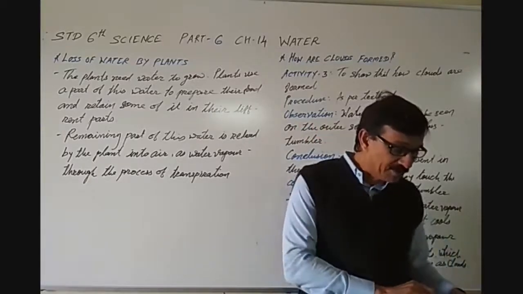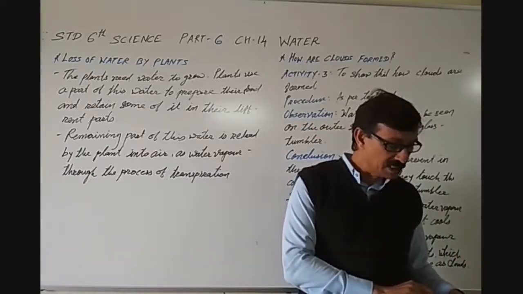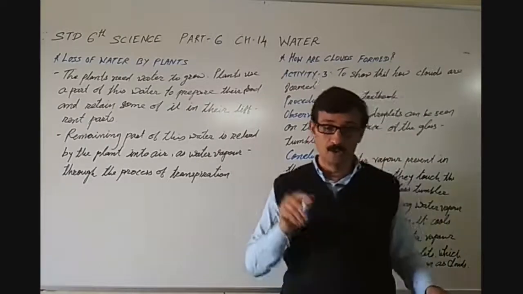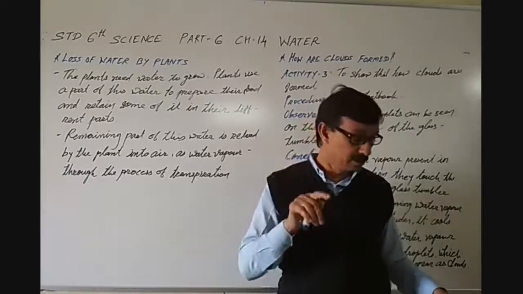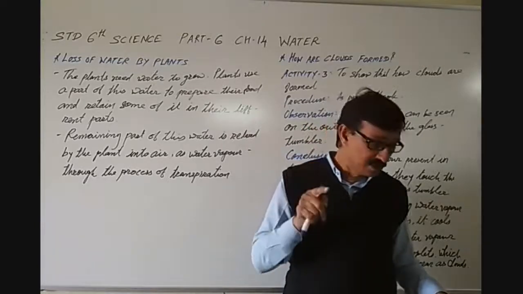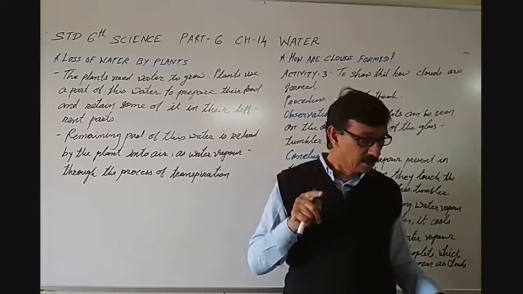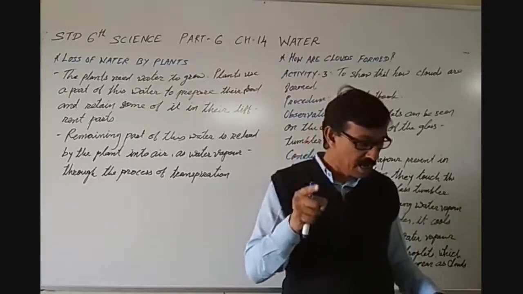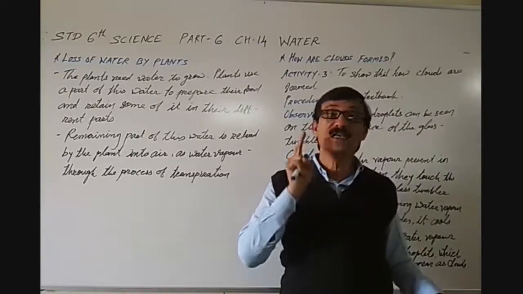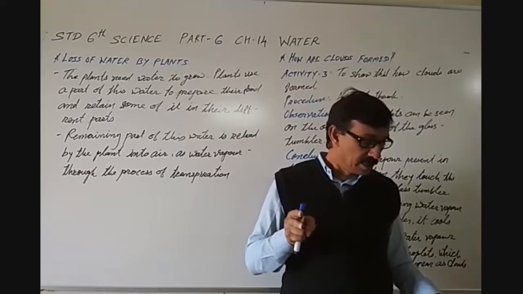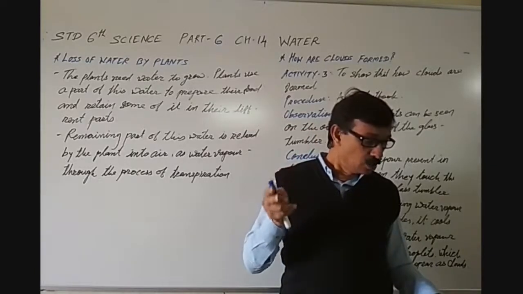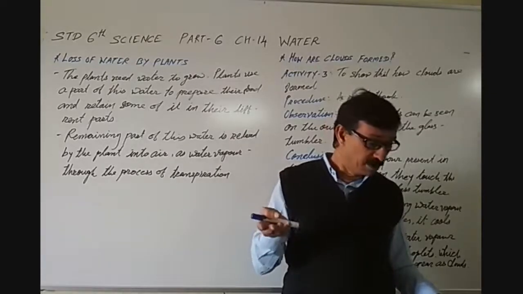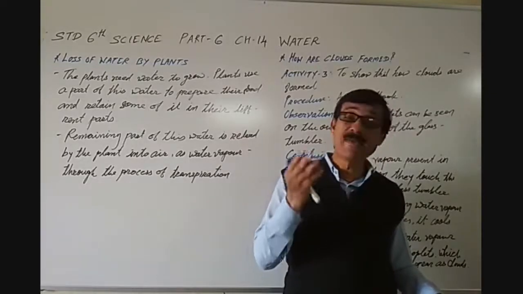Water vapor enters the air through the process of evaporation and transpiration. So now we come to know that water vapor enters the air through two processes: the first is evaporation and the second is transpiration. Is it lost forever? No, we get it back again.